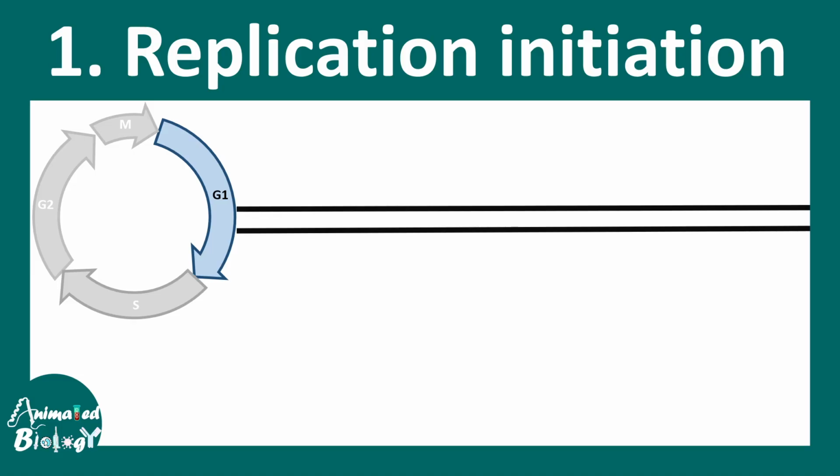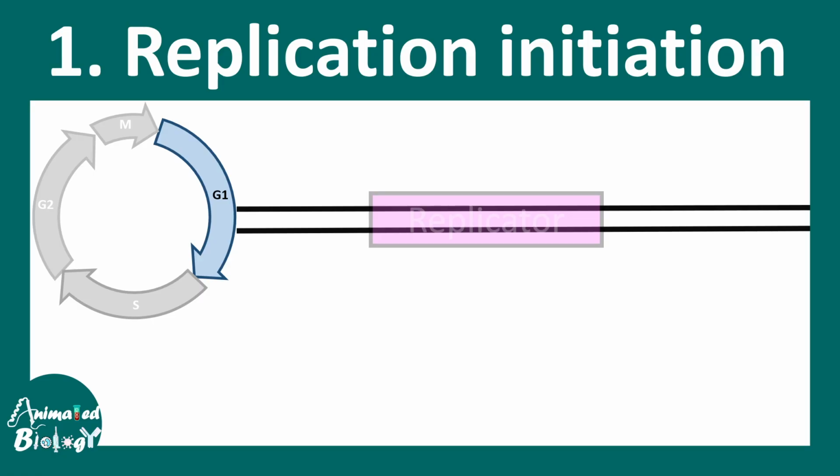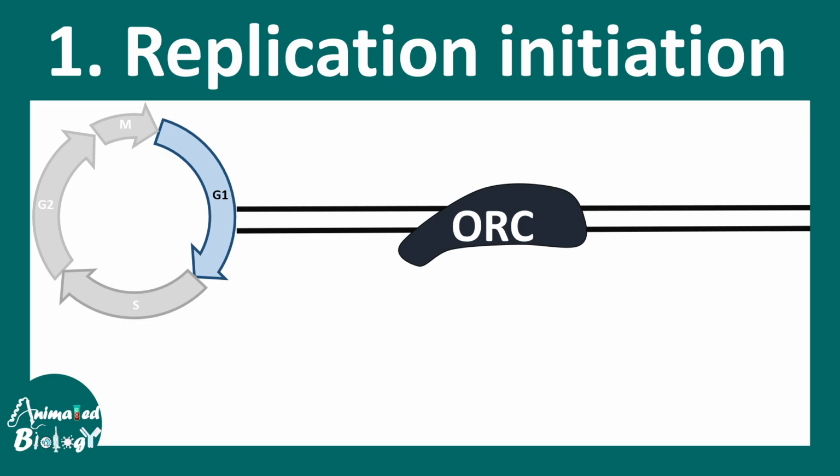Right now we are in the G1 phase. At this stage, replication begins at a particular site, which is the equivalent of the origin of replication. This is known as the replicator site, a particular site physically located on the DNA. At this site, the origin of replication complex would bind. Here, the origin of replication complex is depicted simply, but it is a complex of several proteins.